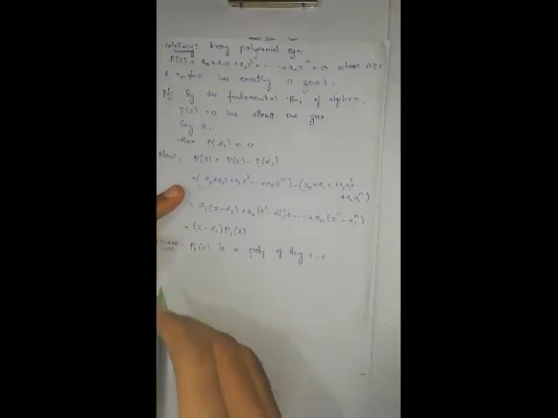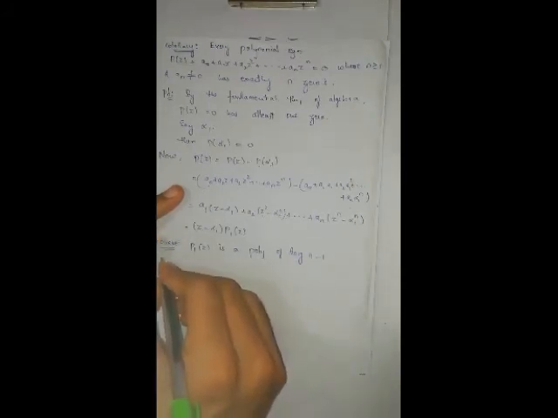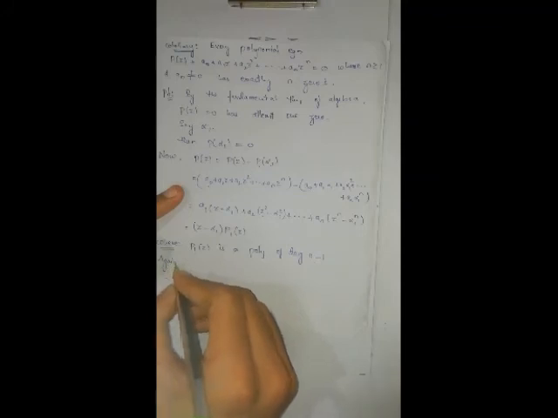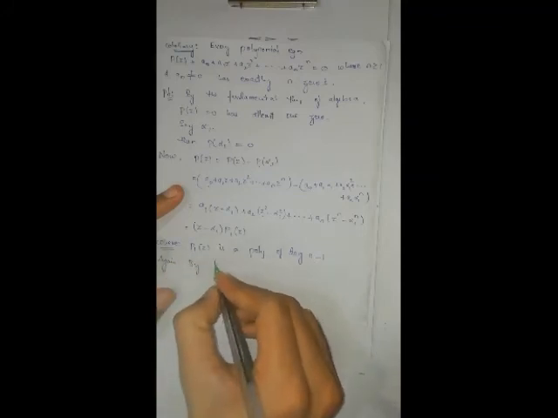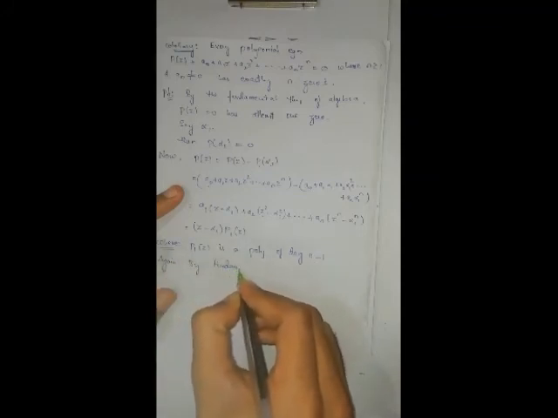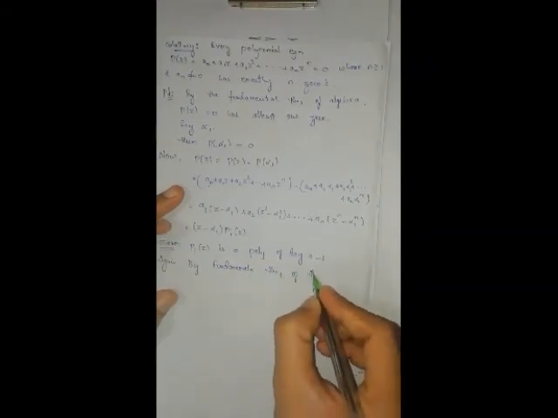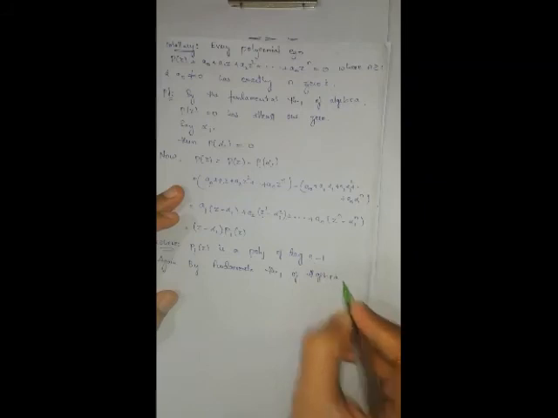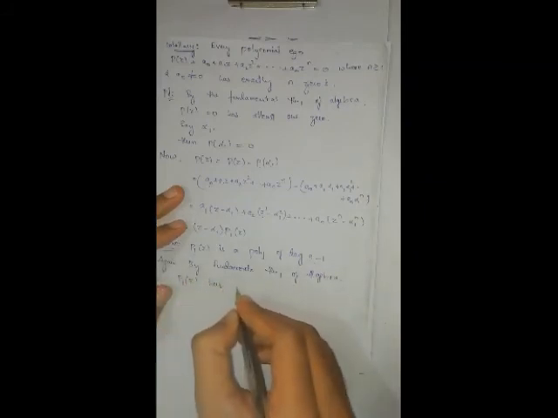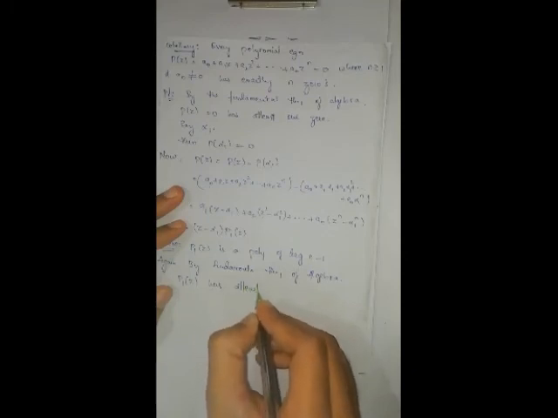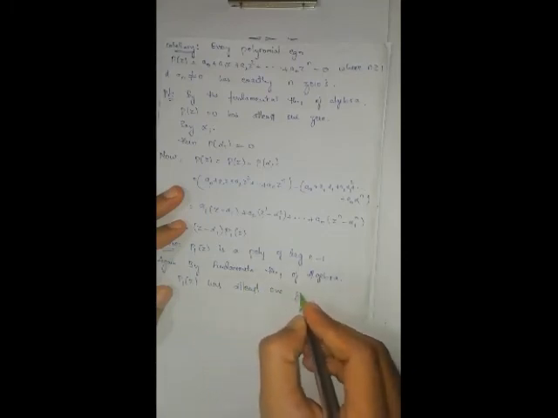This has at least one 0. Again, by fundamental theorem of algebra, P1 of z has at least one 0. Say that 0 will be alpha 2.